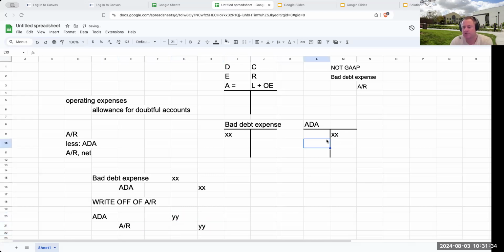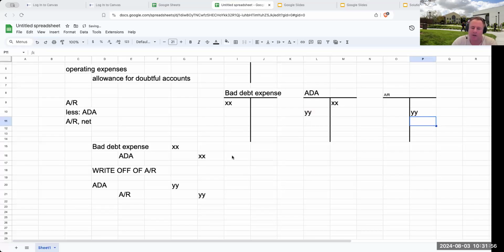So the impact on the allowance for doubtful accounts is a debit to the allowance, and then with accounts receivable, you would have a credit to write off accounts receivable.